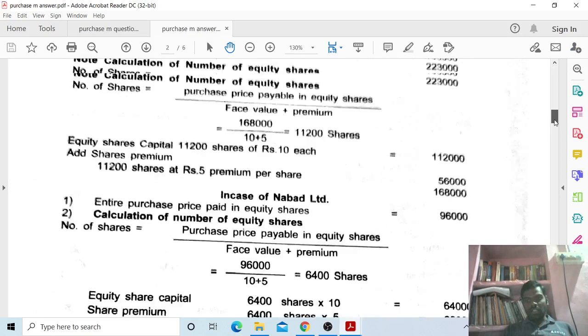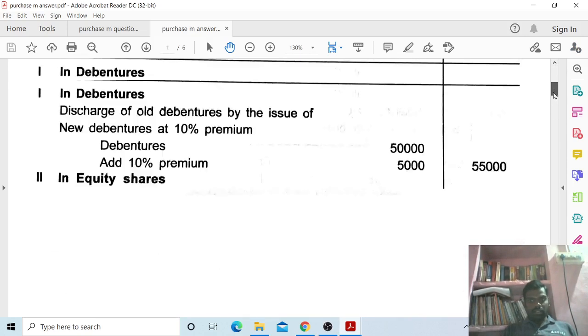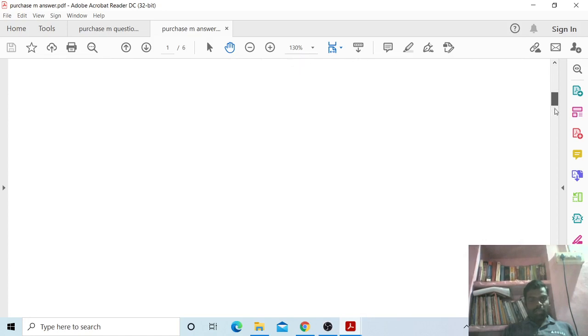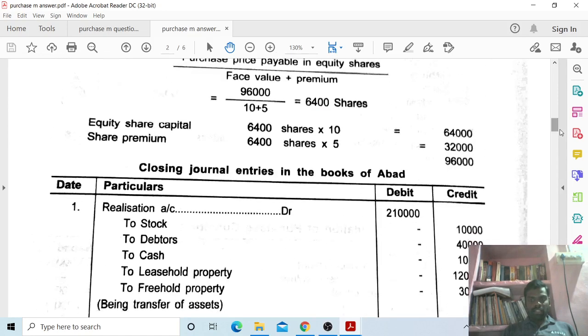So this is the payment of purchase price. Now let us see closing journal entries in the books of ABARD. You have to see date, particulars, debit and credit. First one, we have already seen the journal entry.